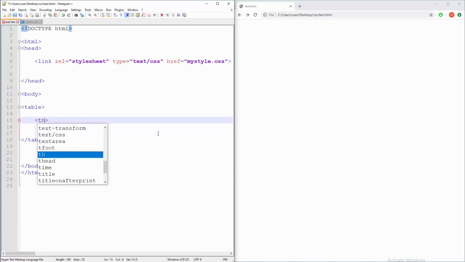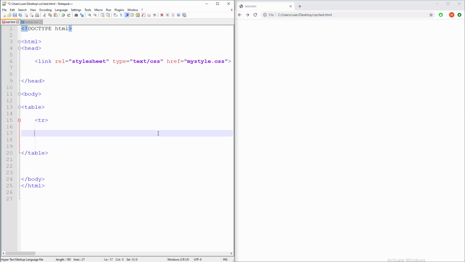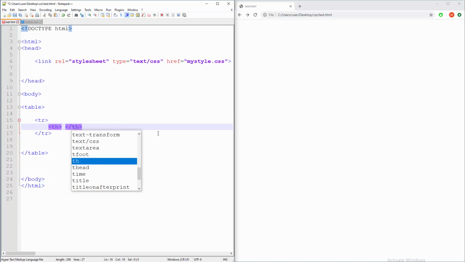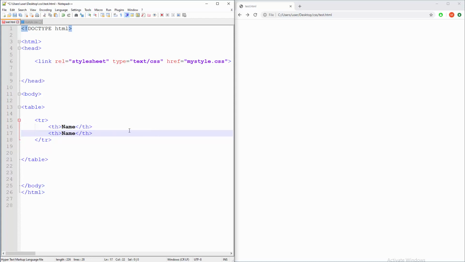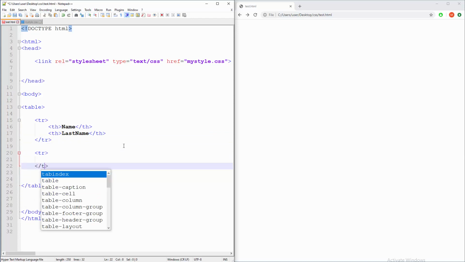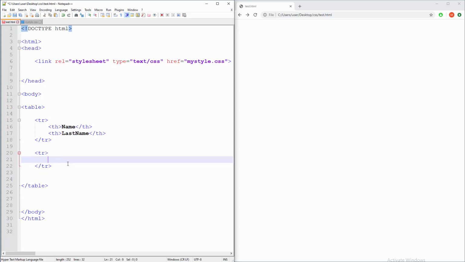So let's create TR, which means dedicated table row for column names. So how to create individual columns? Well, you're gonna say th here, which means table heading pretty much, and that one column will be for names and this one will be for last name. Okay, and similar situation down there when we talk about real stuff, real data. Again, we need a row, and in that row we're gonna have corresponding number of elements, but this time we're gonna use td.